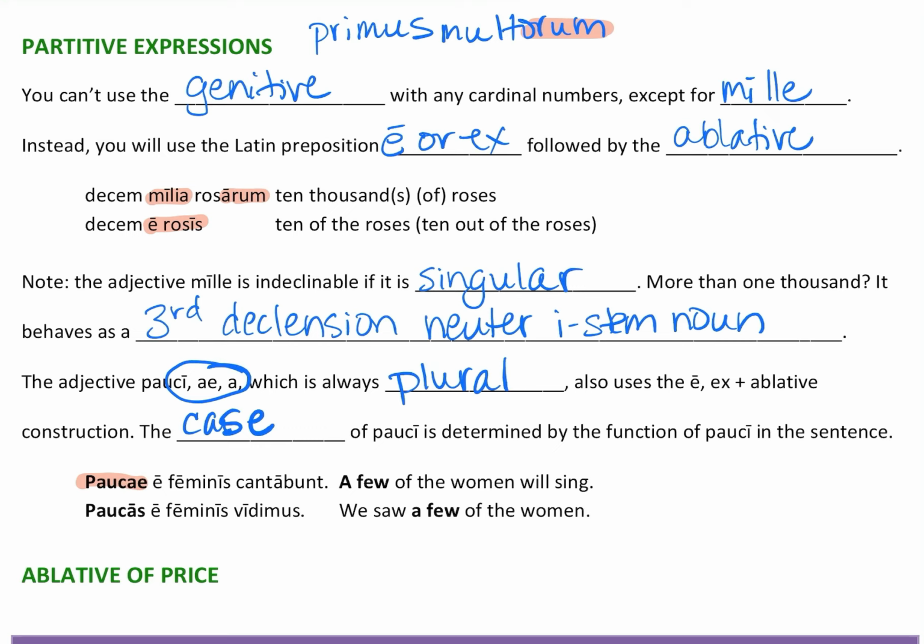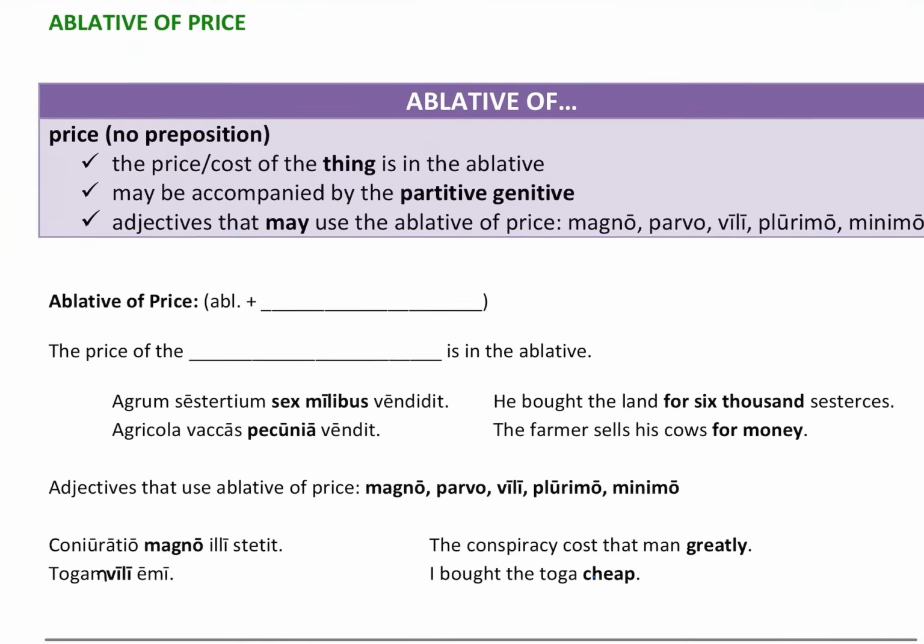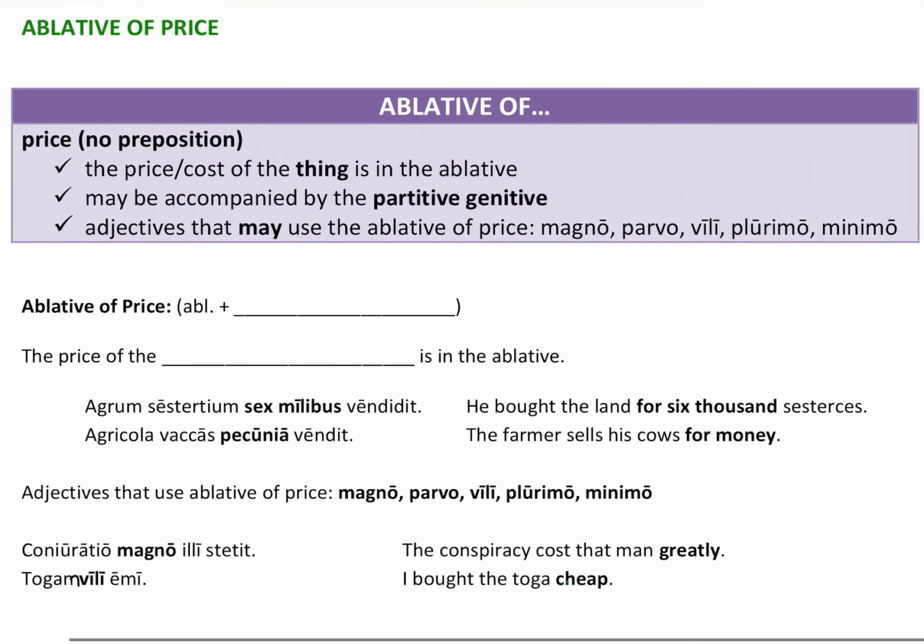Pauci e feminis cantabunt. A few of the women will sing. So this clearly is the nominative. A few will sing. A few. The few are the ones doing the singing. And paucas e feminis vidimus. We saw a few of the women. So this would have to be accusative, because it is the victim of being seen, right? It's the direct object.